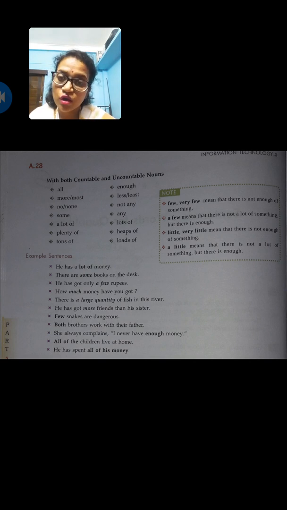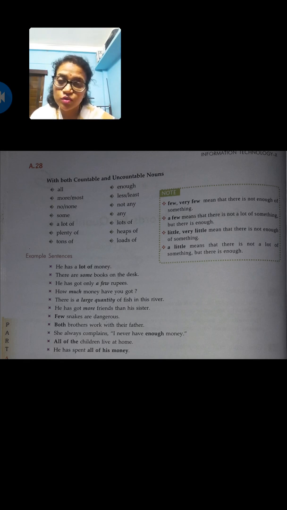So there is not a lot of something, but there is enough. Similarly, if it is written as little or very little, it means that there is not enough of something they are talking about. But if it is written a little, it means there is not a lot of something, but it is enough. Some very good examples are given here. He has a lot of money.